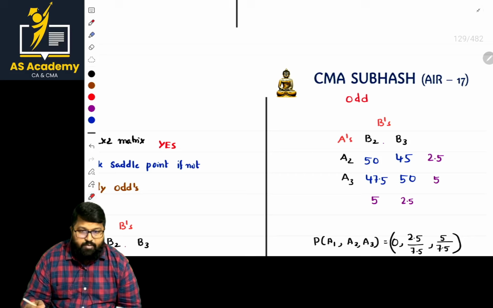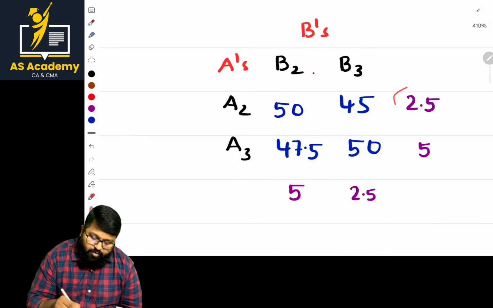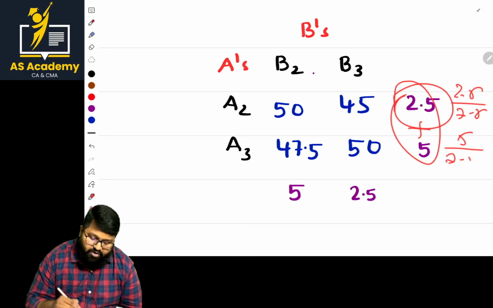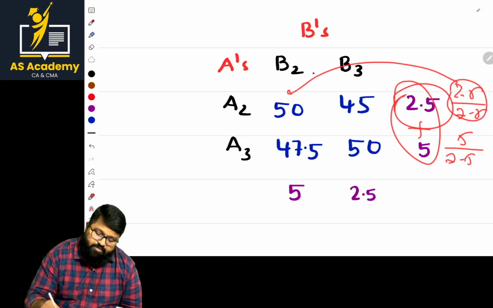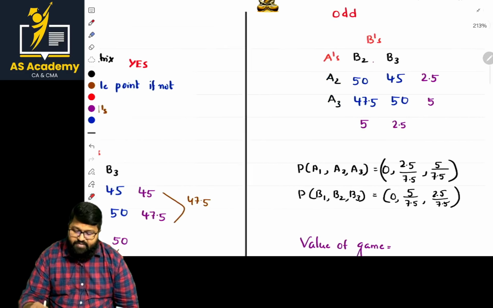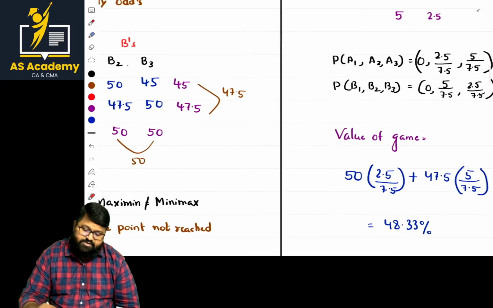Once it is done, probability calculation is enough. The probability for this will be 2.5 divided by 7.5, the sum of these two things, and 5 by 7.5. After that, just multiply with this and this to get the values. Clear? Value of the game, that is the percentage, we also got.